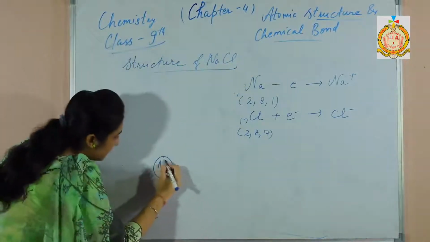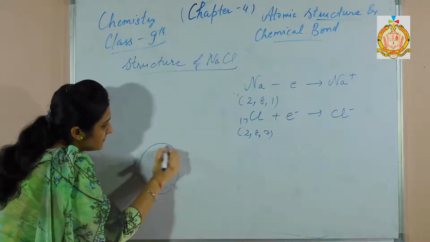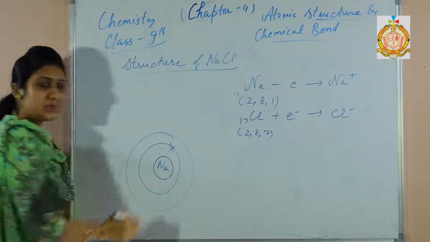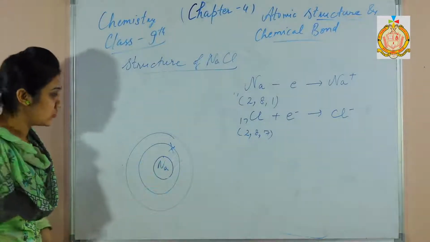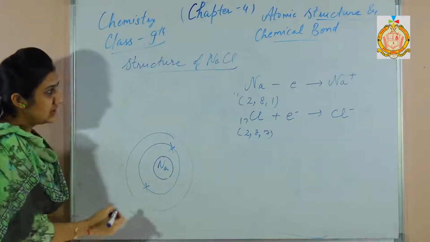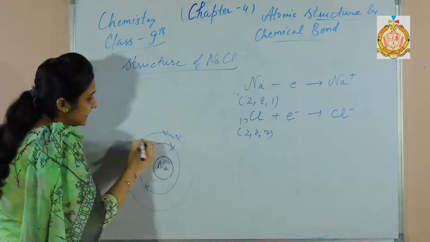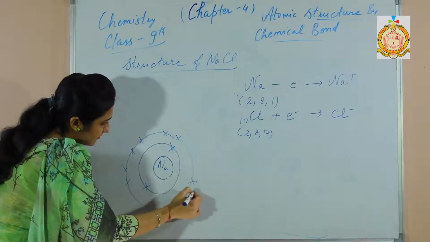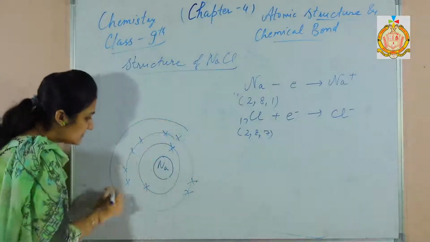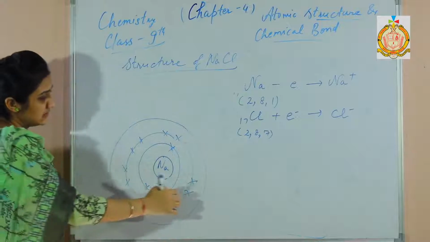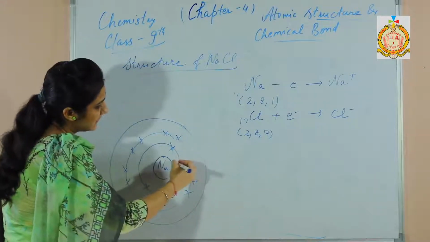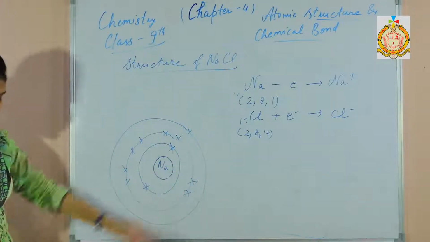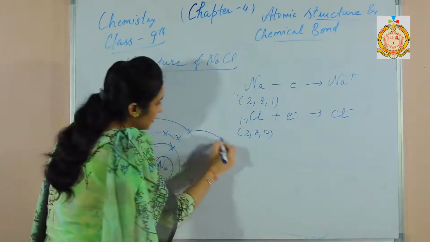Sodium has 11 electrons. In the first shell we have to fill 2 electrons. I am representing the electrons of sodium by crosses. There are 2 electrons in the first shell. Then in the next shell there are 8 electrons. And in the next shell, that is the third shell, KLM, in the M shell there is only 1 electron. So it can easily lose 1 electron to the chlorine.